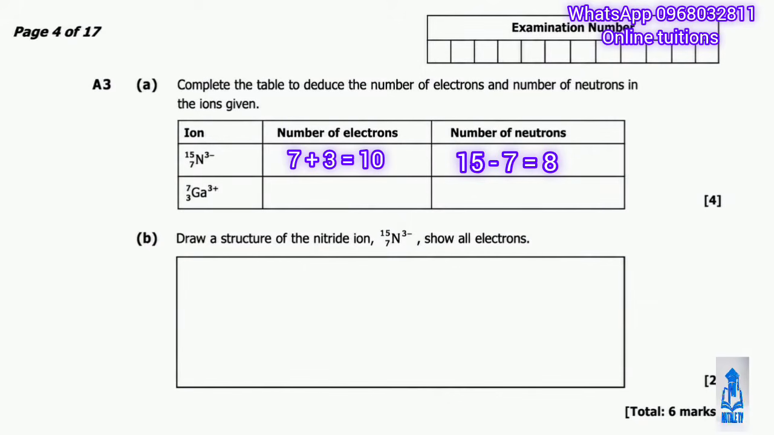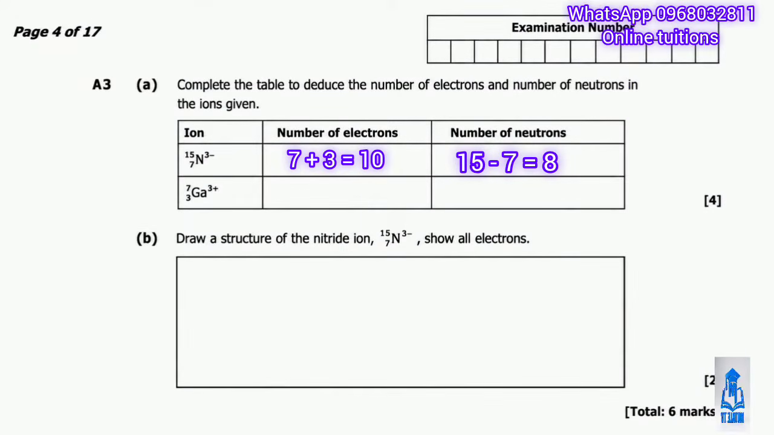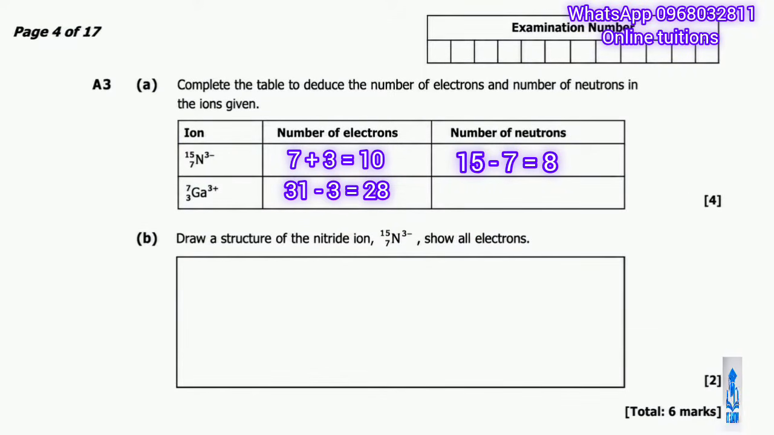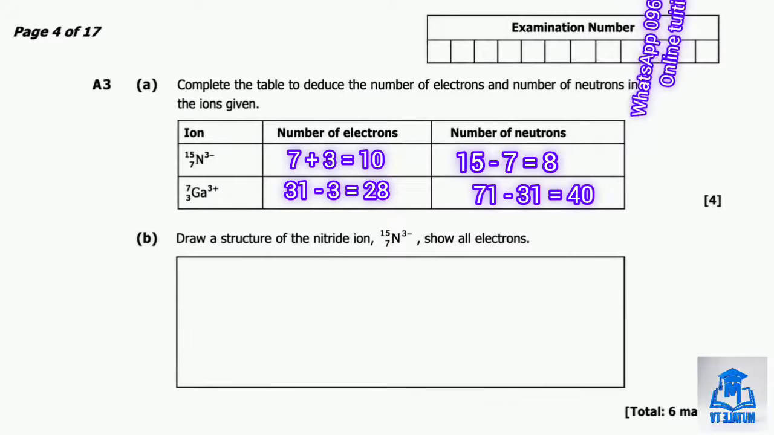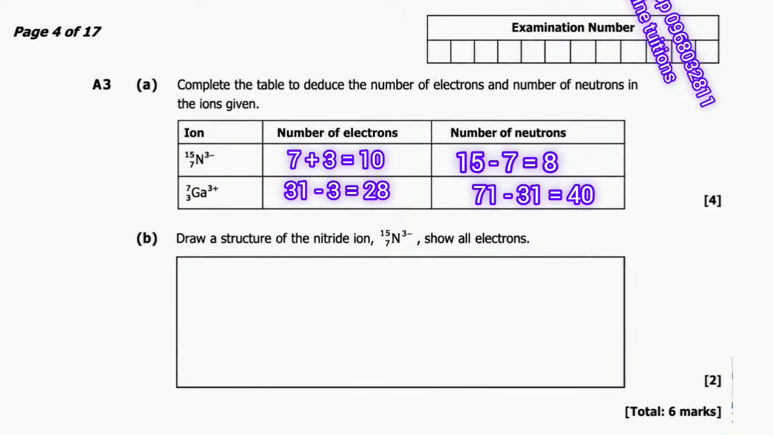Now for gallium. The proton number is 31. So gallium normally has 31 electrons, but this ion has a 3 plus charge, meaning it has lost 3 electrons. So the number of electrons is 31 minus 3, which gives us 28 electrons. For the neutrons, we take the mass number 71 and subtract the proton number 31. 71 minus 31 gives us 40 neutrons.